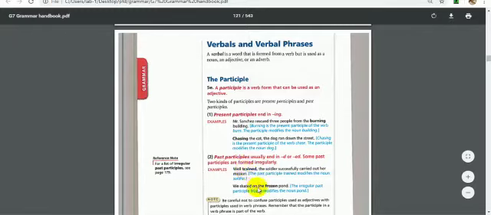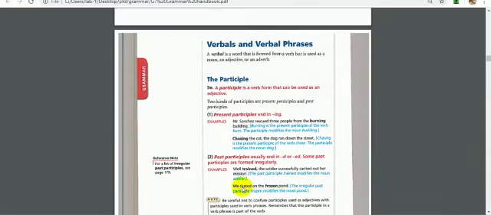We skated on the frozen pond. Maybe it's skated? No, we skated. Skated is a verb here. On the frozen pond, frozen is the past participle form, and it is not working as a verb, it is working as, yes, an adjective, and it is modifying the noun pond.